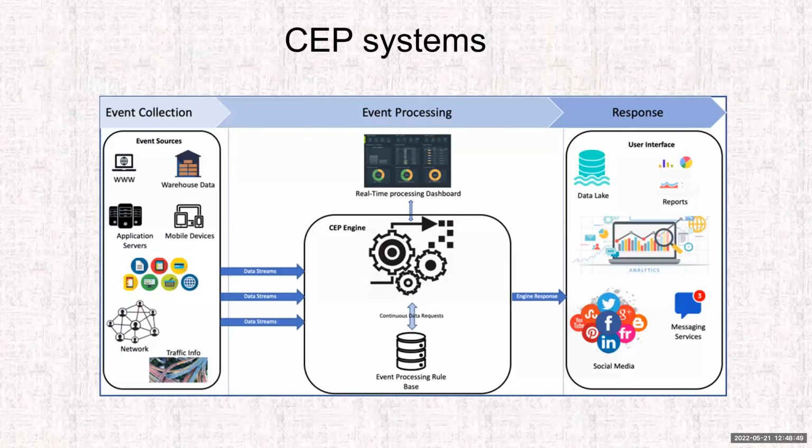So first, let's talk about CEP systems in general and how they work today. A CEP system receives data streams as input. These streams can come from various different sources, such as the web, warehouse data, mobile devices, etc. And these streams are processed by the CEP engine, which employs an event processing rule base, which stores some predefined user-defined rules and extracts meaningful patterns from the data.